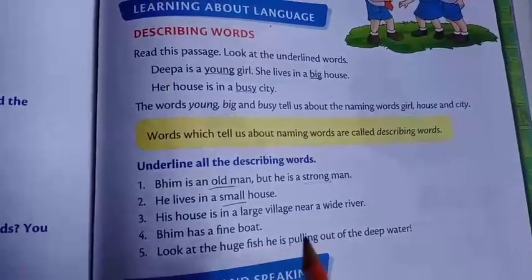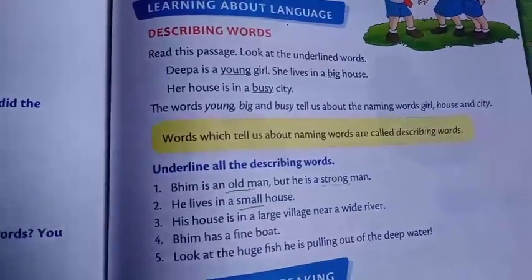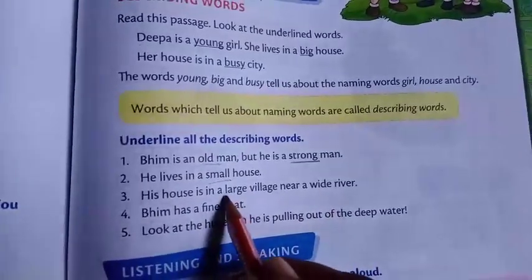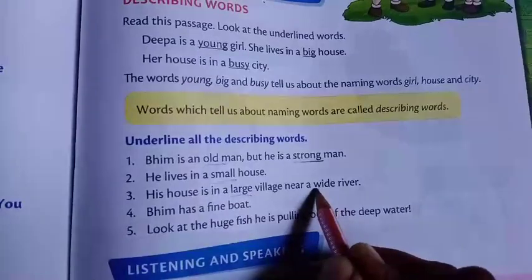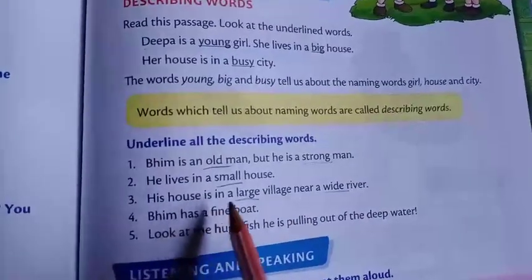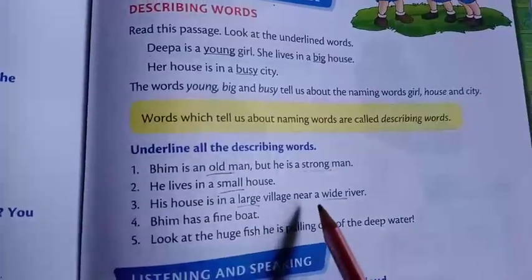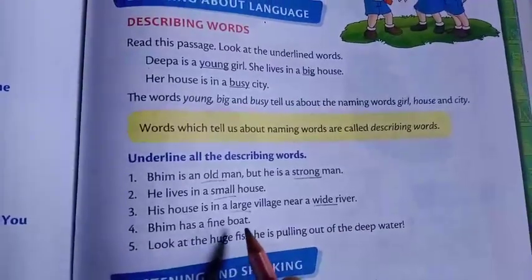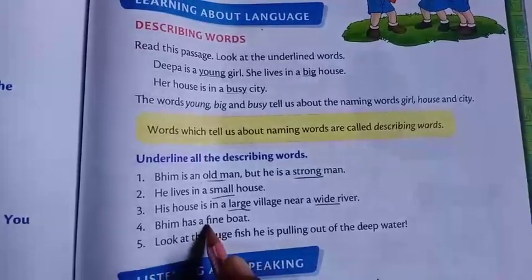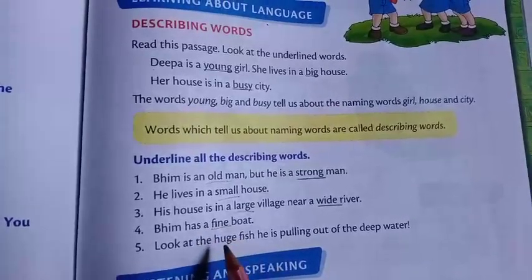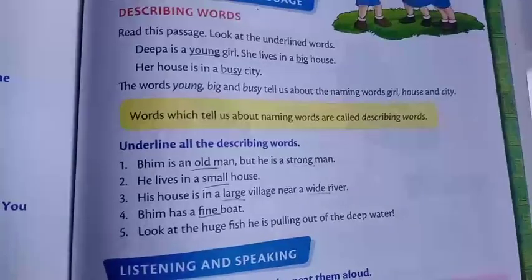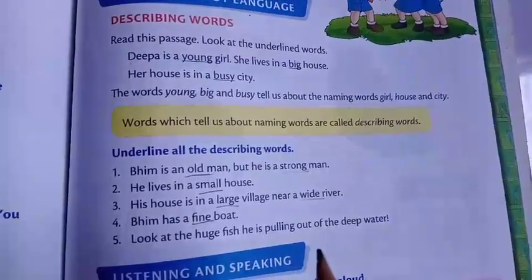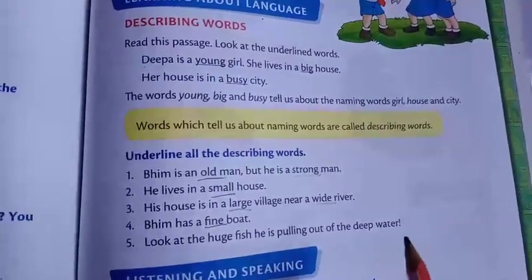Which are the describing words, children, here? Large and wide. These are the describing words. His house is in a large village and near a wide river. Bim has a fine boat. Which is the describing word here? Fine, F-I-N-E. Fine is a describing word. The next one, the last one: look at the huge fish he is pulling out of the deep water.